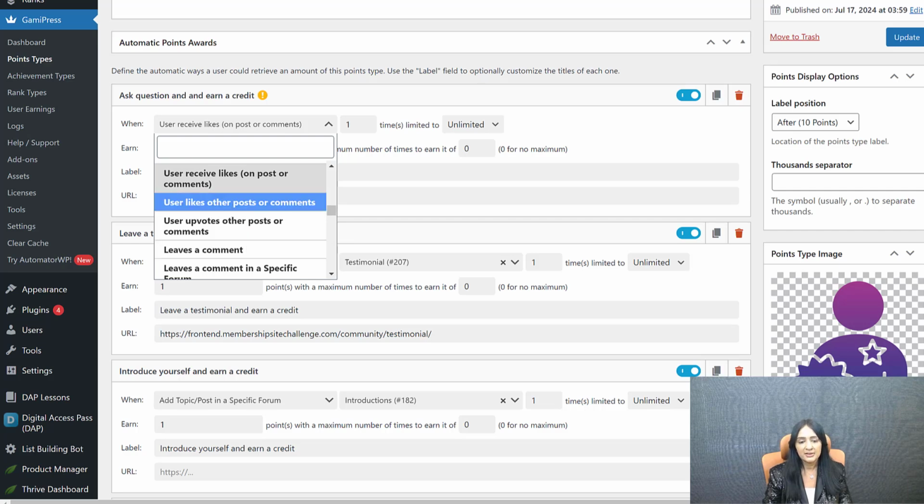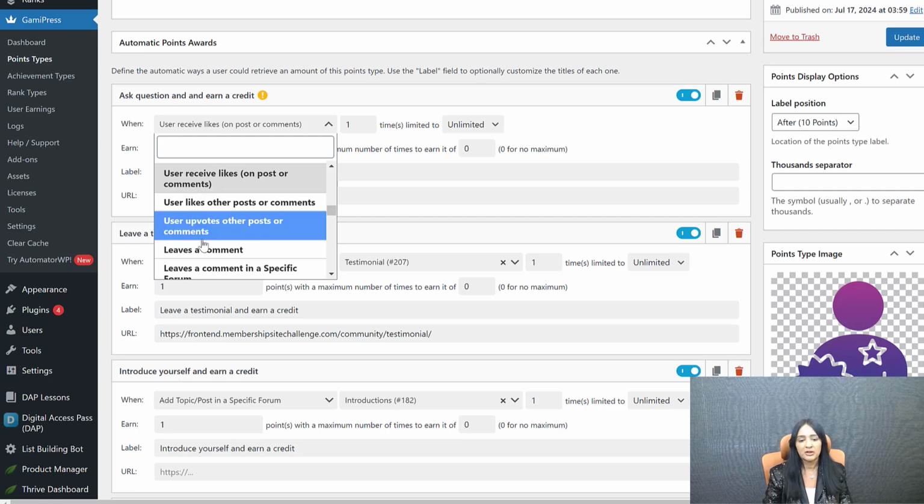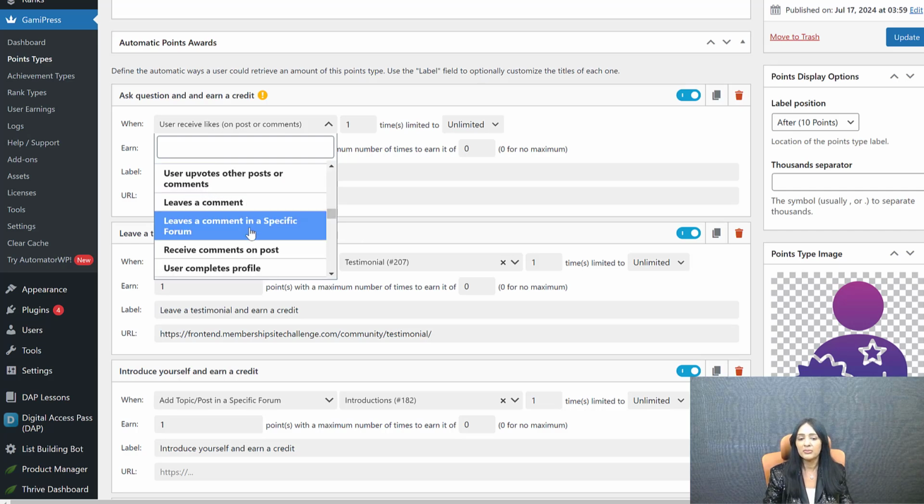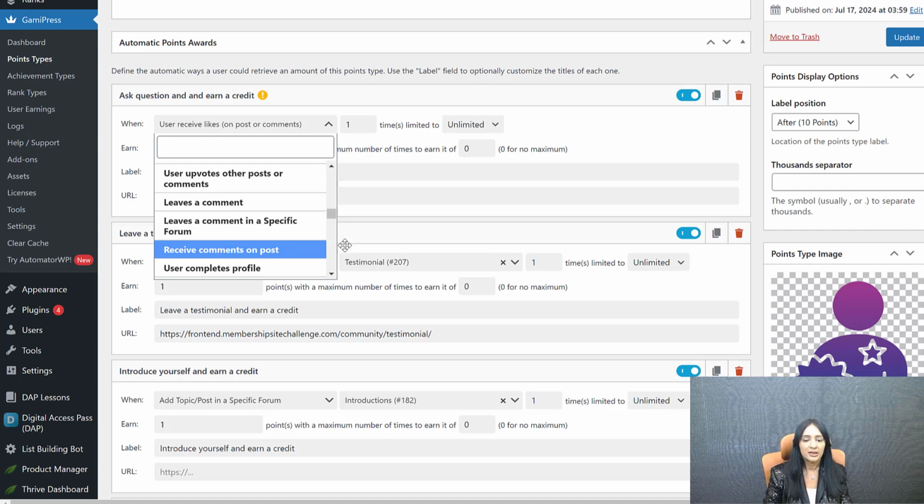All right, so you can see it says other people's posts and comments. If they're active, they're going to do this, right? So you know that they're active because they're liking other people's posts and comments, and you can give them a point for that. Upvote other people's posts and comments, leaving a comment in a specific forum, receive comments on posts. If they receive a comment, which means they have created a post that people are engaging with, you want to give them a point for that.